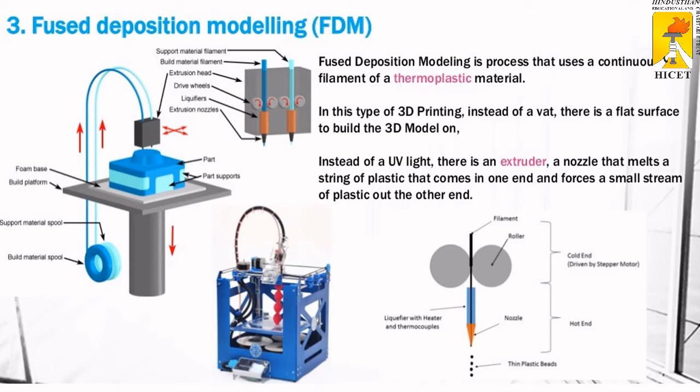Instead of UV light, there is an extruder, a nozzle that melts a string of plastic that comes in one end and forces a small stream of plastic out the other end. Between that filament, two rollers are connected. The nozzle is heated to emit thin plastic beads.